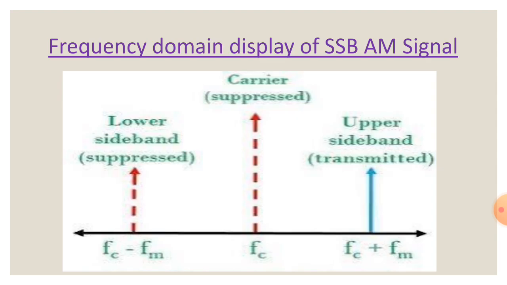Now we can represent the frequency spectrum like this. We know in the case of amplitude modulation all three components are present. What are they? Yes, upper sideband, lower sideband and carrier. But in the single sideband spectrum only one sideband is present. It may be either the upper sideband or the lower sideband. In this case we can see only the upper sideband is transmitted; the other sideband and carrier signals are not transmitted.